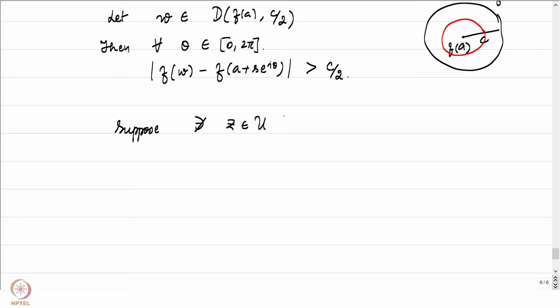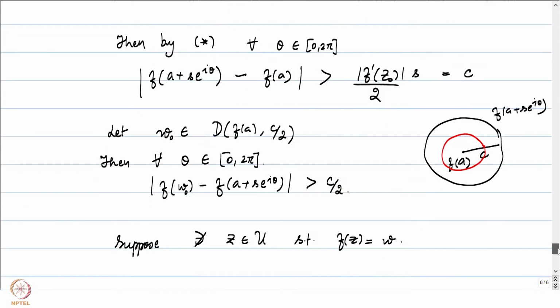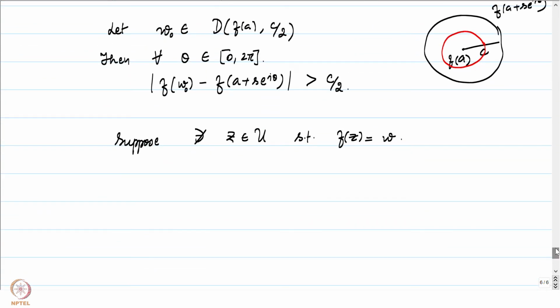Suppose there does not exist a point z in U such that f of z is equal to w. Maybe I should put a w naught here. w sounds more generic, so let me put a w naught here. Suppose we don't have any point z getting mapped to w naught.